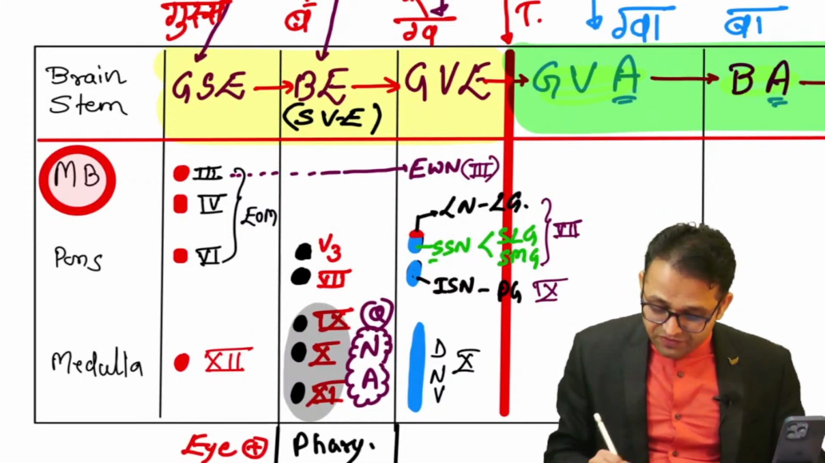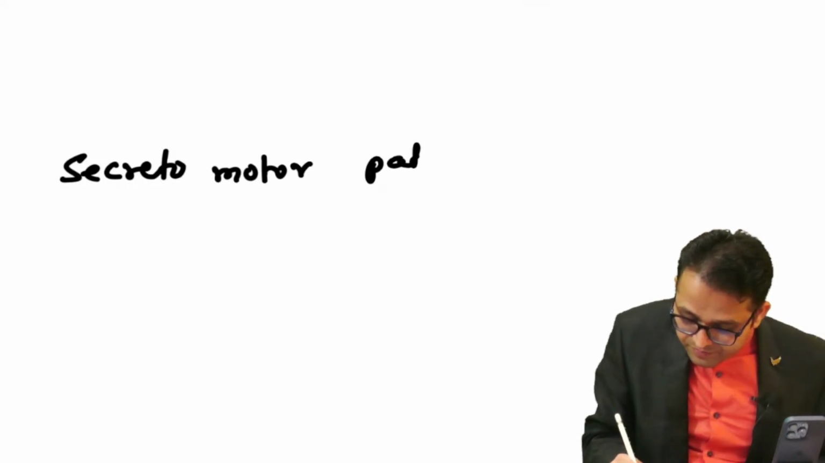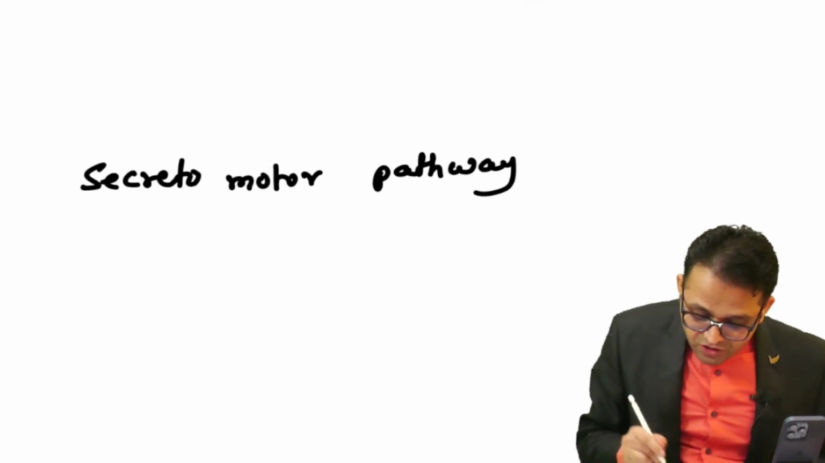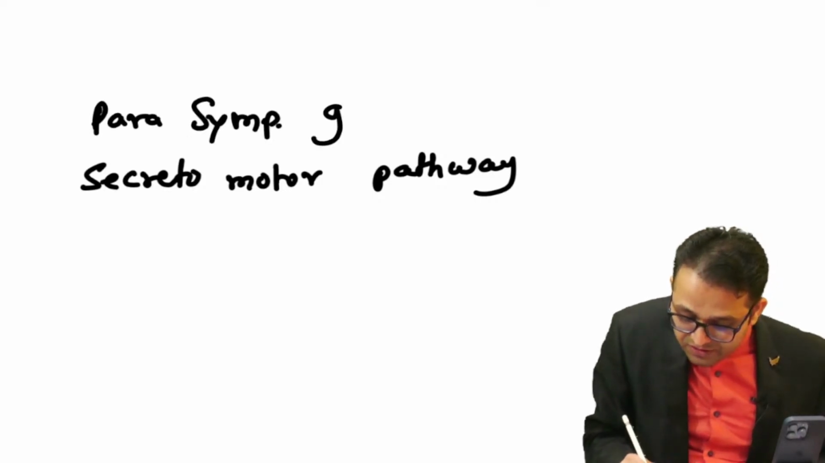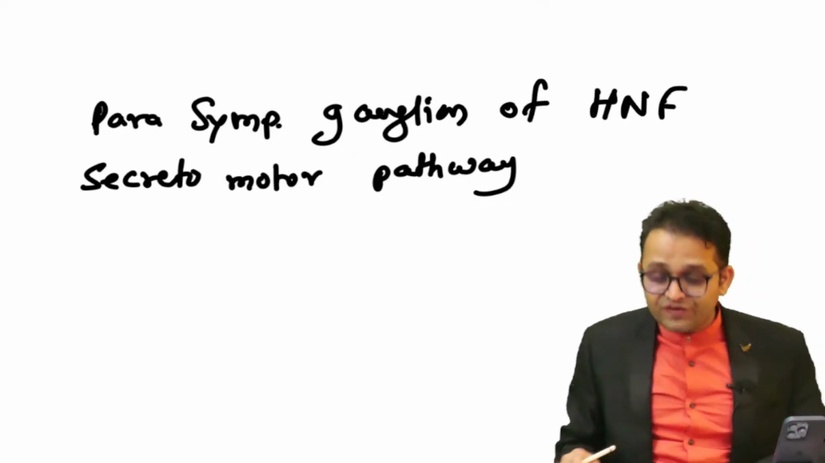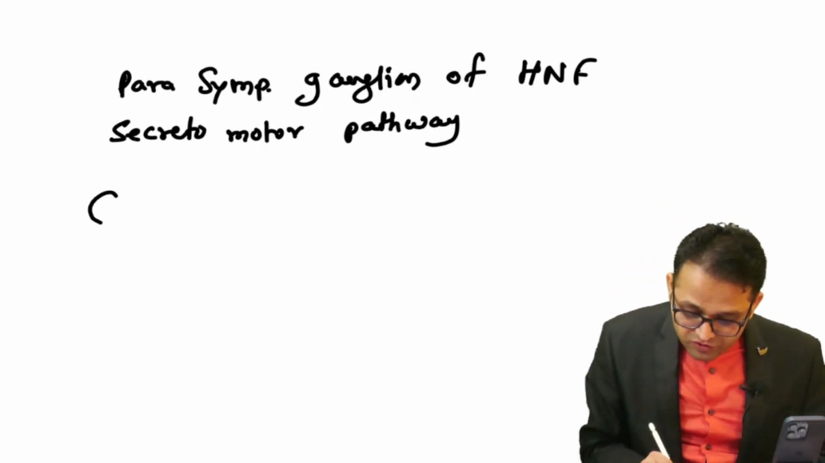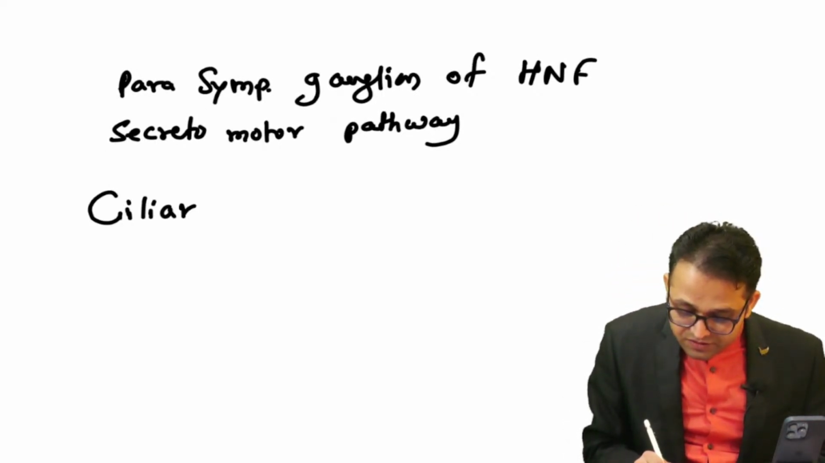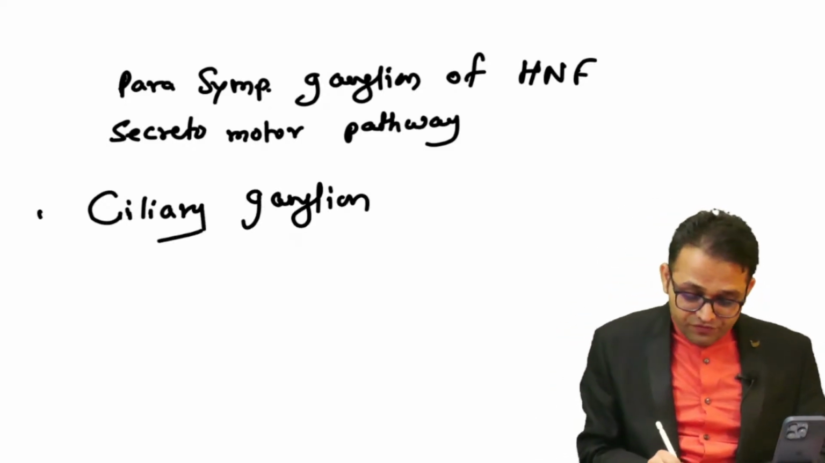Okay, this is our vagus. Again, I am showing here. Do you remember the secretomotor pathway? Also, you can say the parasympathetic ganglion of head, neck, face. At that time, I taught you the 4 ganglia. The first was the ciliary ganglion. Please go for the bullet train anatomy first.